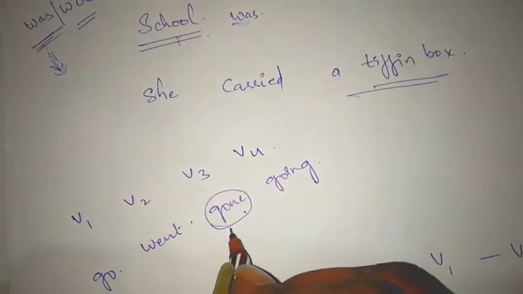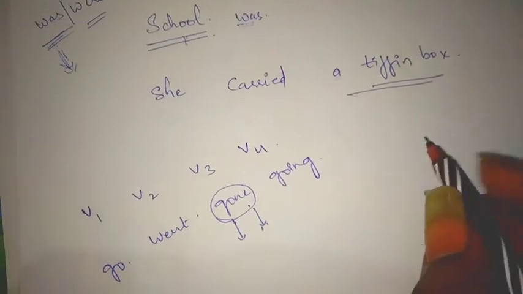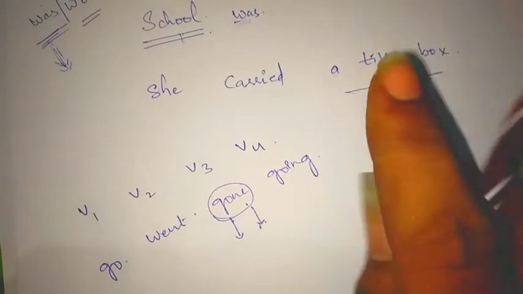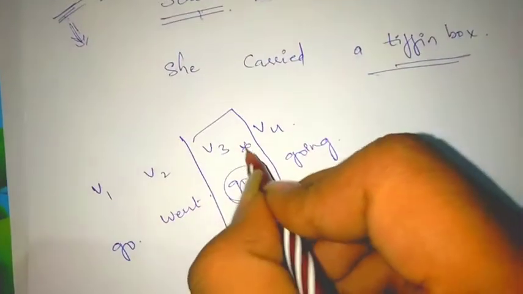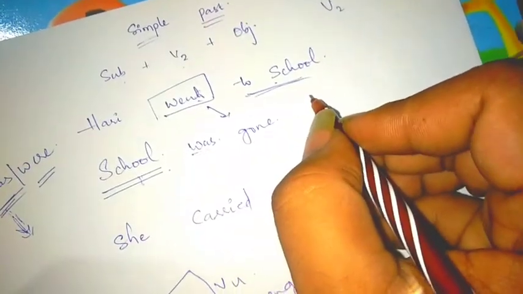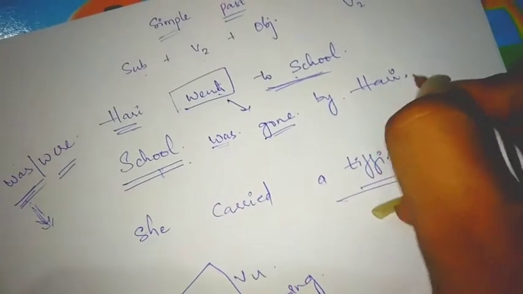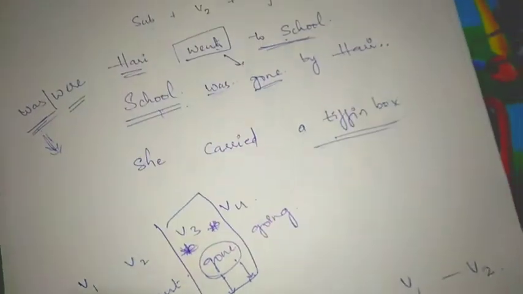So here, what is the verb form we have to use? Remember this: while changing any kind of verb into passive voice, it becomes only and only v3. This is the main concept of this. So here we will change that verb into v3 form, which is gone. Then after this, the next condition is add by. Gone by whom? Hurry. Yes, I have solved the question.